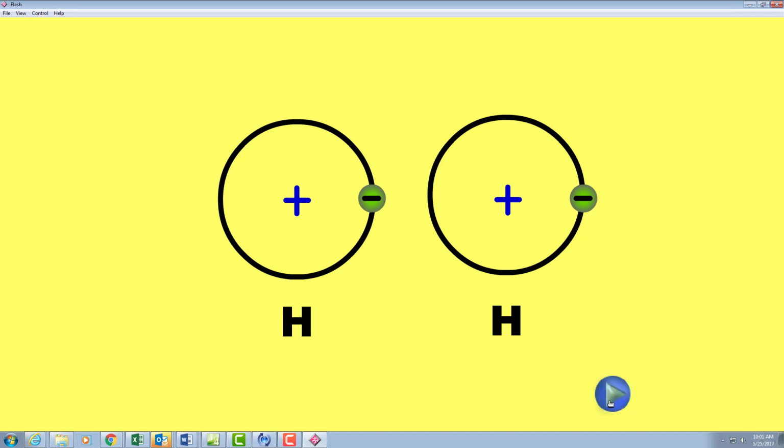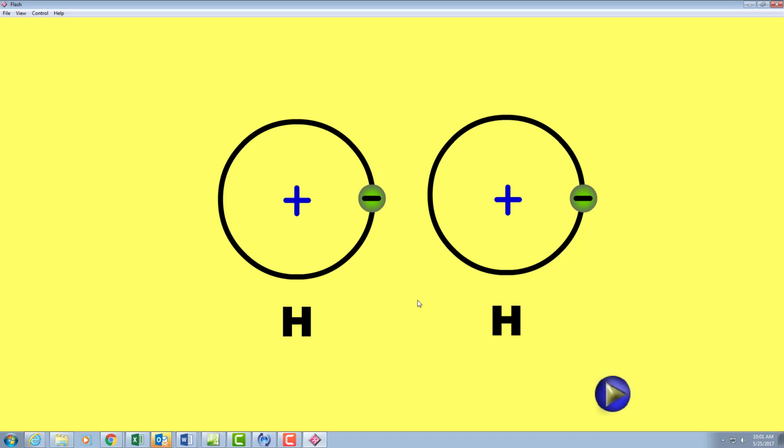So here we have two little kids, like 5 years old. They go down to the playground, and each one has one car with them. And they do what their parents told them to do, which is share nicely. So they start to play together, and they start zipping the cars back and forth to one another. In this configuration, you ask one kid, how many cars are you playing with? And he'll say 2. And you ask the other kid, how many cars are you playing with? And he'll say 2. Yet there are only 2 cars.